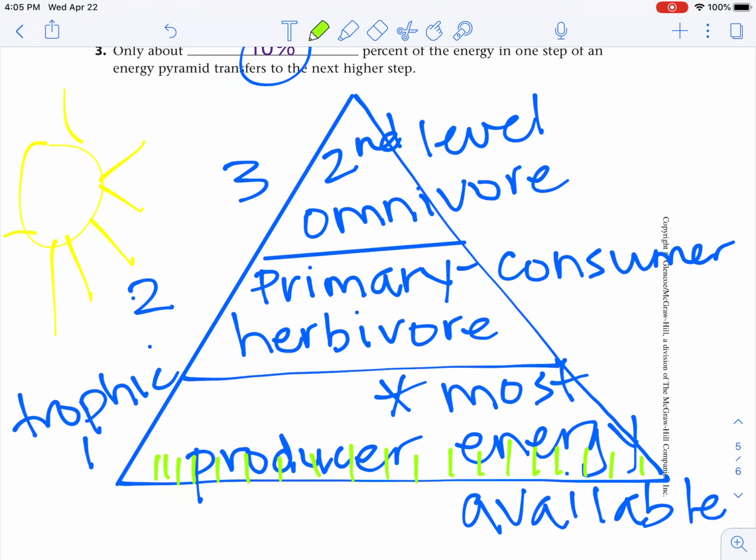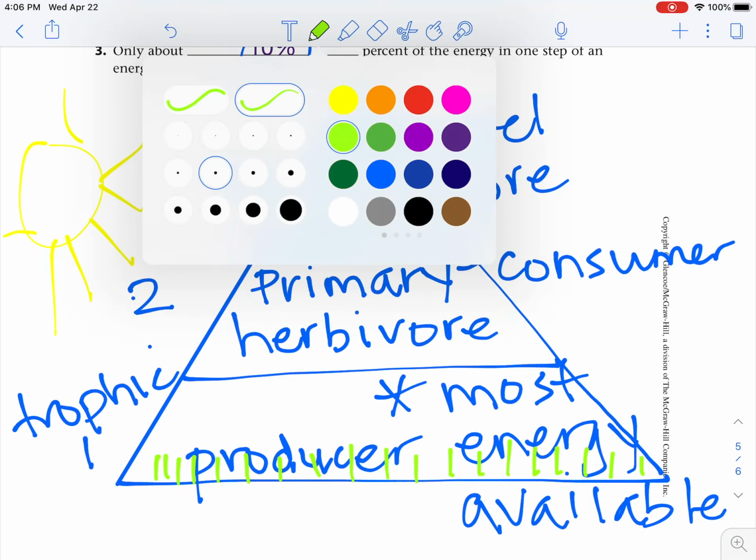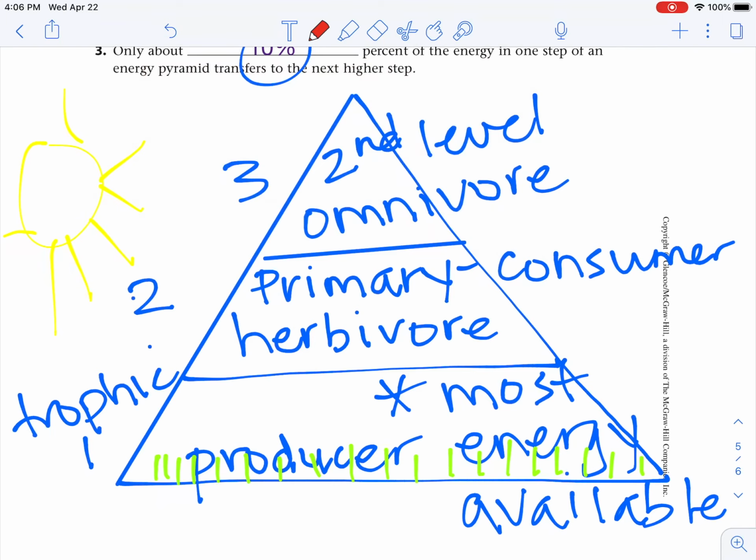They're going to use that for their own reproduction and growth, and then they're going to store the rest. Only 10%, let's change that to a darker color, only 10% is available for the next level. Only 10% transfers up.